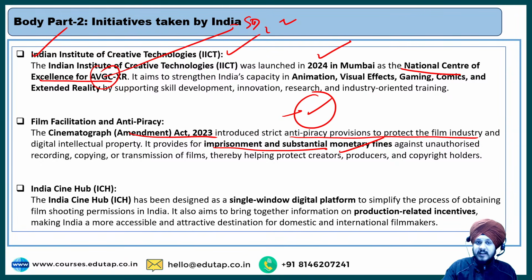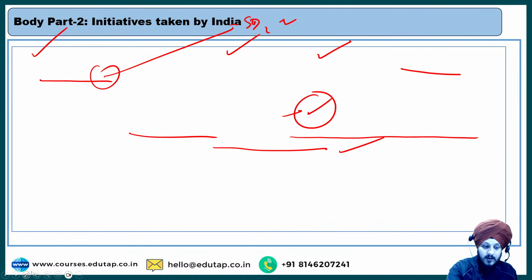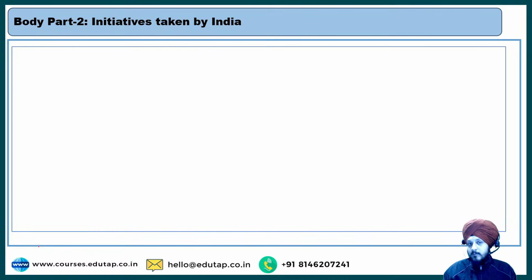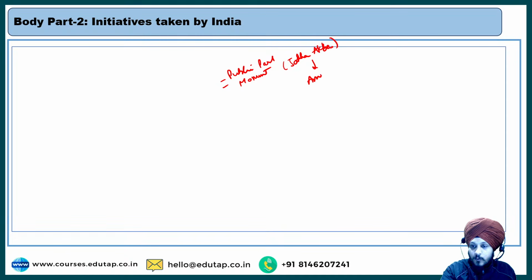The next is India Cine Hub. This is important, and you should know that, because earlier what used to happen, for example, let us say there is a certain type of film and that film shooting has to happen in a public park, right? Or maybe in a monument, an old monument. For example, you must have watched that movie Jodha Akbar, right? For this Jodha Akbar movie, Amer Fort in Jaipur was used, right?